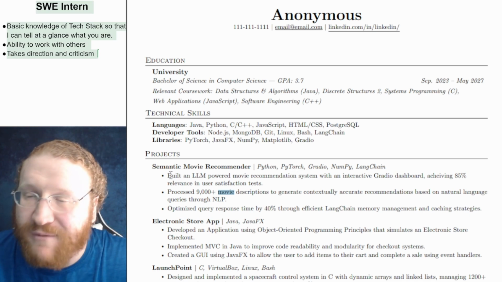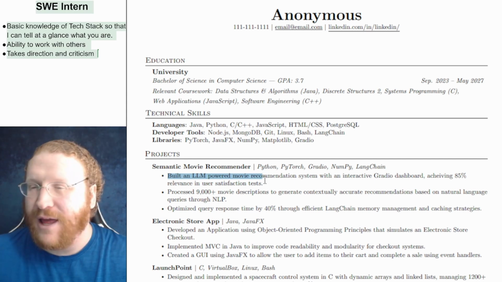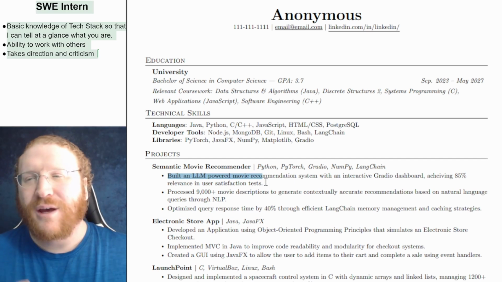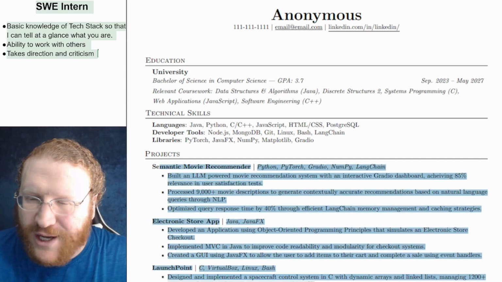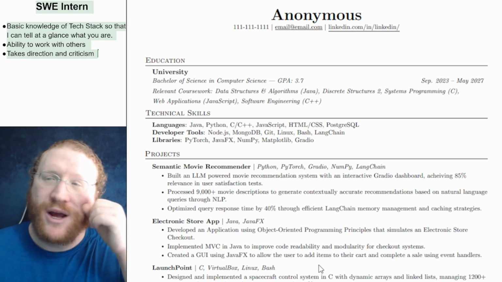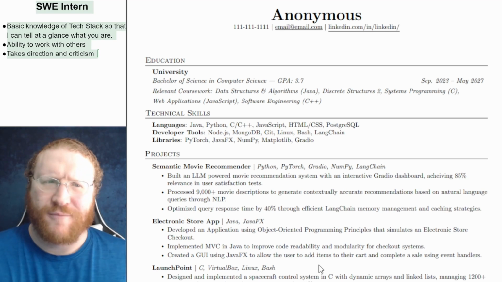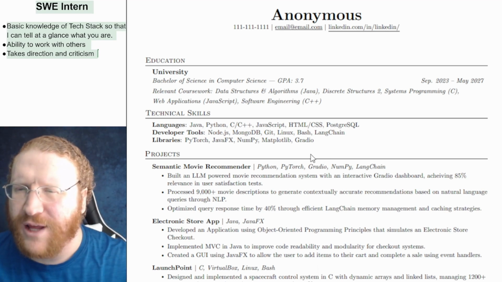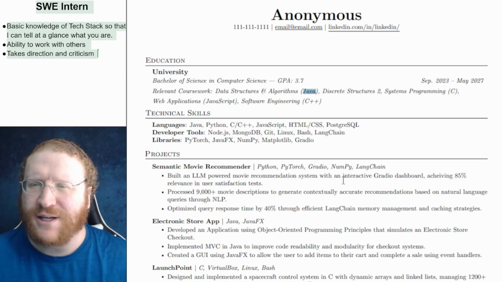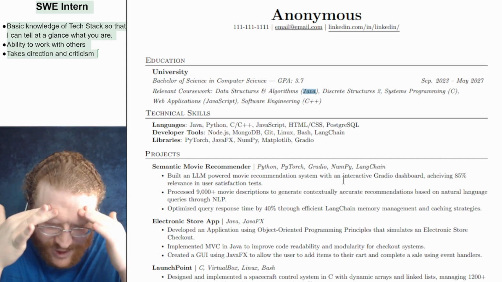Like, it's okay to have a line of AI, LLM, NLPs. That's fine, but that's all it is. I don't see the basics, and that's why you're having trouble with this resume. There's not enough. I need to see how you used Java. I need to see how you used it here.